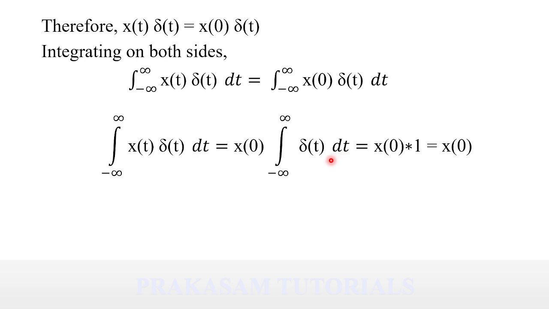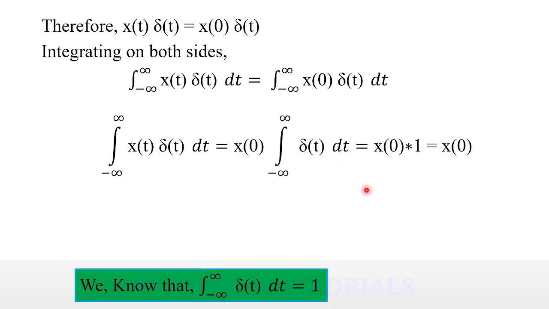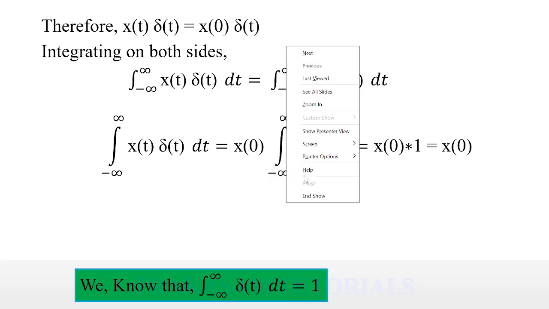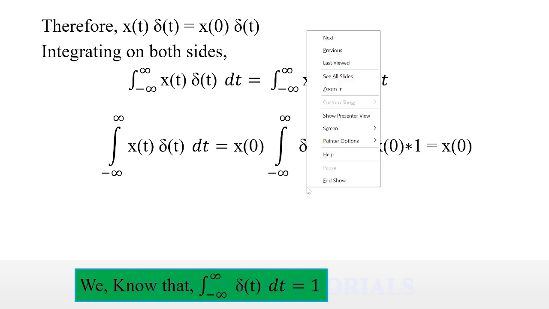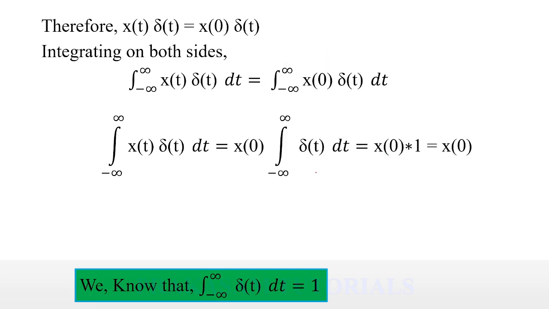We know that the area under the unit impulse function is 1. That is, integral minus infinity to infinity del of t dt is equal to 1. Using that concept, this value is equal to 1. So x of 0 into 1 is x of 0. Therefore, integral minus infinity to infinity x of t del of t dt is equal to x of 0. That is the first statement proof.